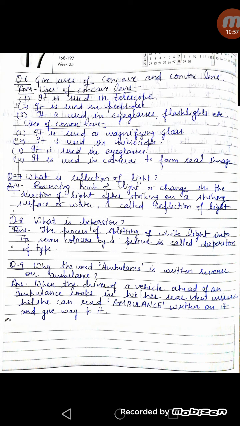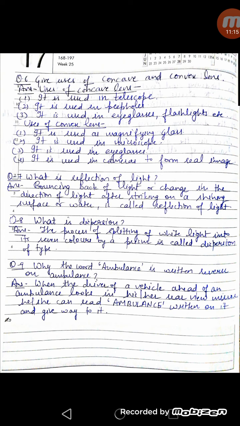Next question is, what is dispersion of light? Dispersion of light means the splitting of white light into its 7 colors by a prism. As we know, whenever light passes through a prism, it splits, it divides into 7 colors, and this process is called dispersion of light.